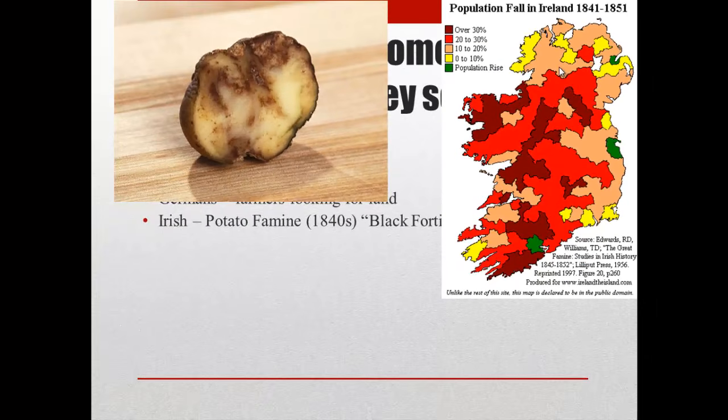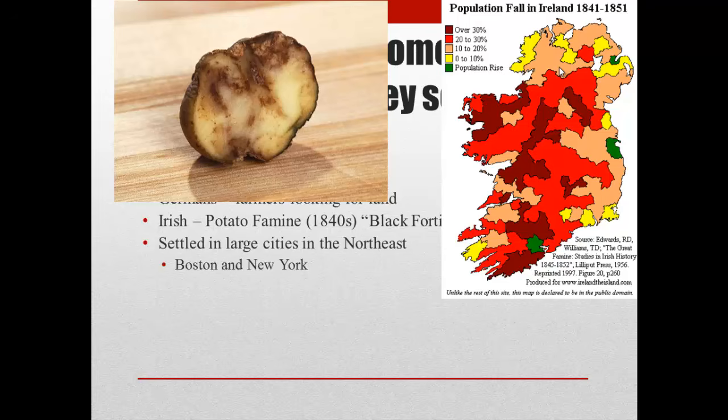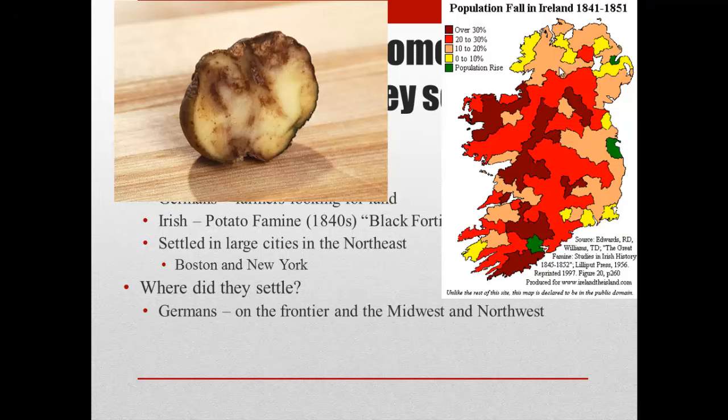The destination that the highest amount of Irish went to was America. And the Irish tended to settle in large cities in the Northeast, such as Boston and New York. So where did they settle? Well, we just talked about the Irish, and the Germans tended to settle on the frontier in the Midwest and the Northwest. So you see places like Ohio and Wisconsin. And they also gave many contributions to American society, including the idea of kindergarten or children's garden, where education was very important for Germans.